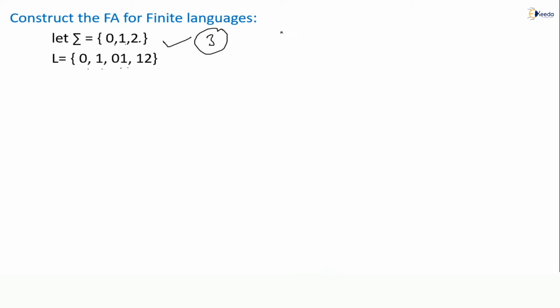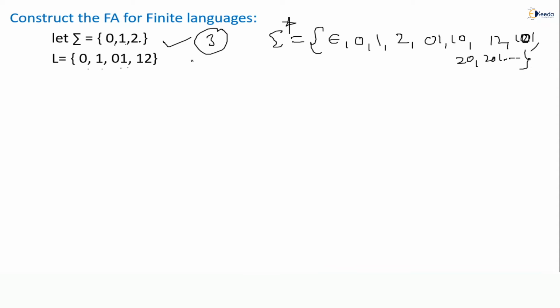So what is the sigma star with these symbols? Simply epsilon will be there, 0 will be there, 1 will be there, 2 will be there, 01 will be there, 10 will be there, 12 will be there. Yes or no? 121, 10 is already there, 101, 202, 201. Many strings are available with these symbols, correct? But we have to construct an FA which accepts 0, 1, 01, 12. So I'll start with Q0 as the initial state. If 0 comes, Q0 on 0 goes to Q1. I have to make Q1 a final state because a single 0 should be accepted.